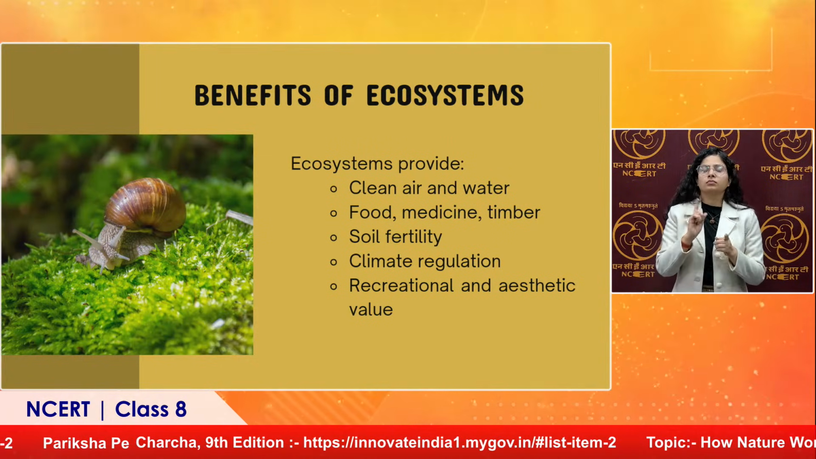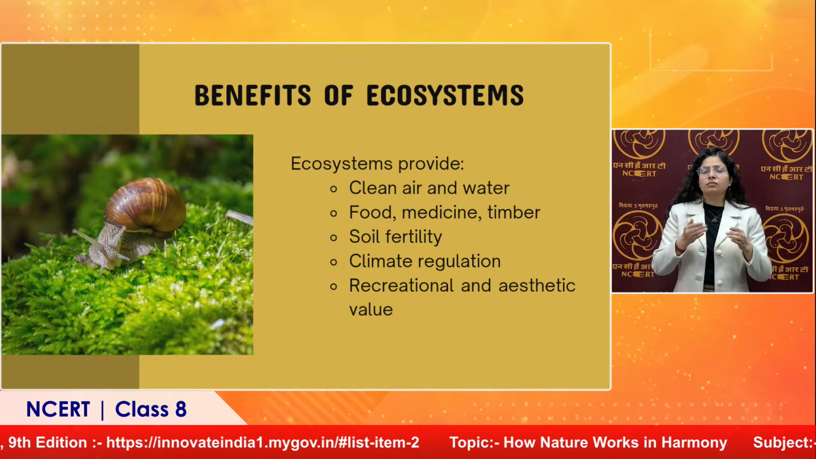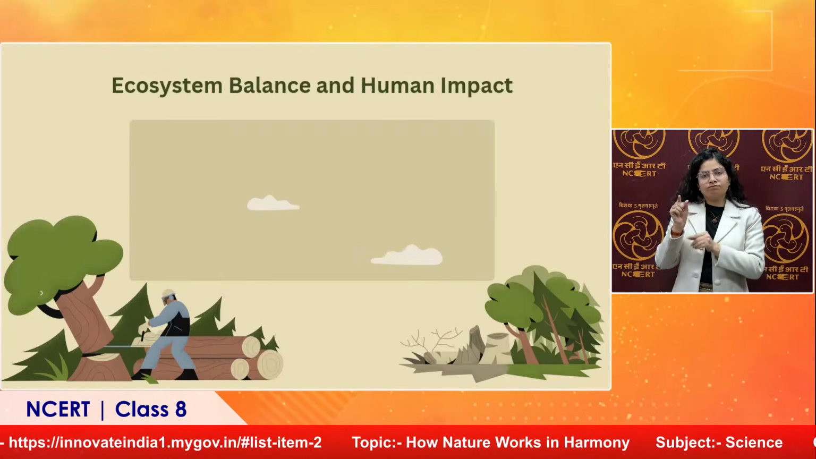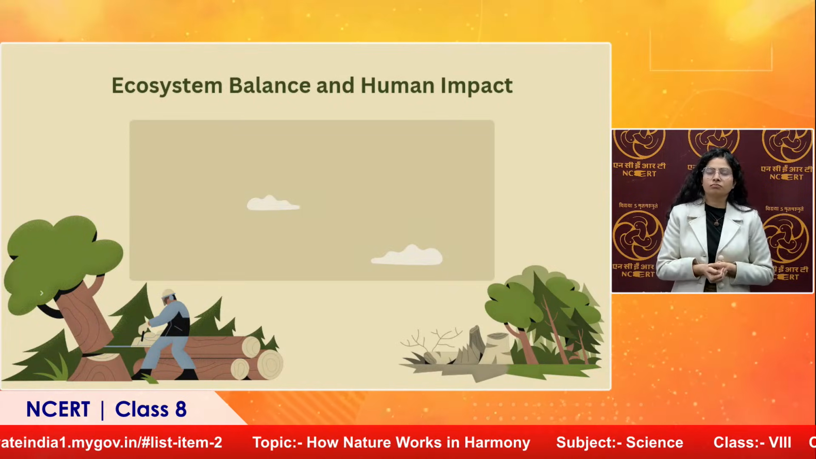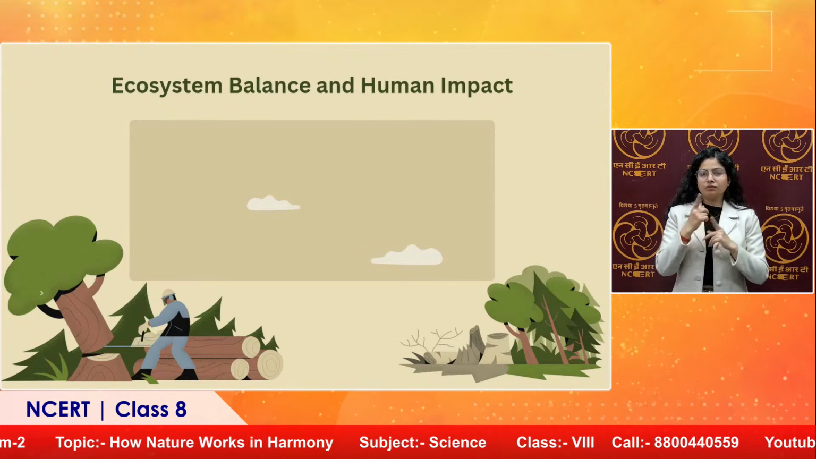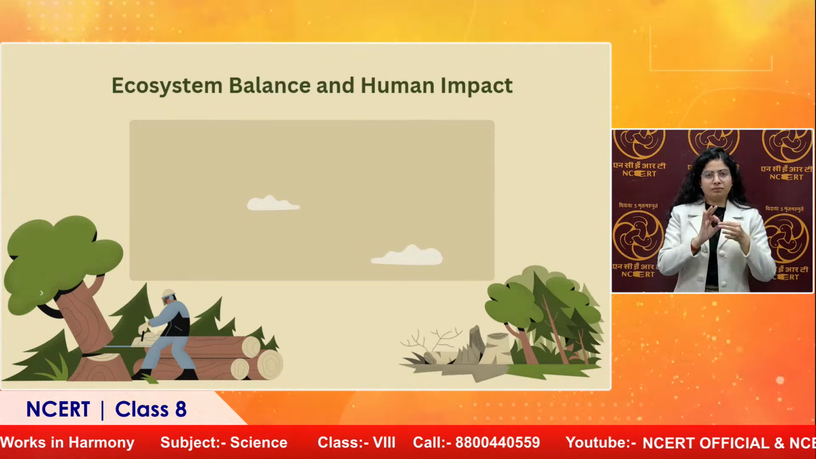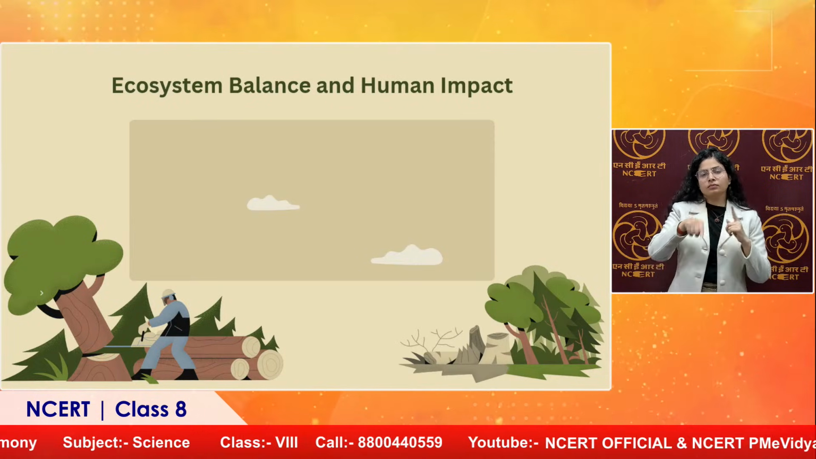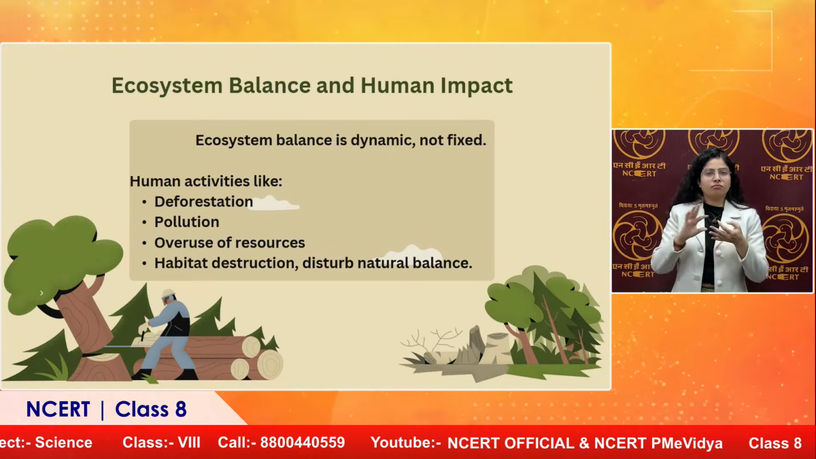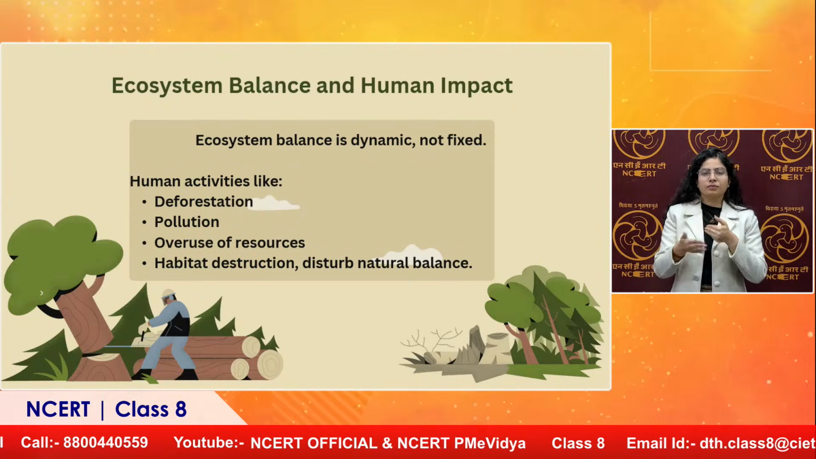But the ecosystem is also getting harmed because of certain human activities. So that causes imbalance in the ecosystem. So we have said that an ecosystem is not something which is fixed, right? An ecosystem is dynamic. Now being dynamic, what happens? The factors keep on changing.